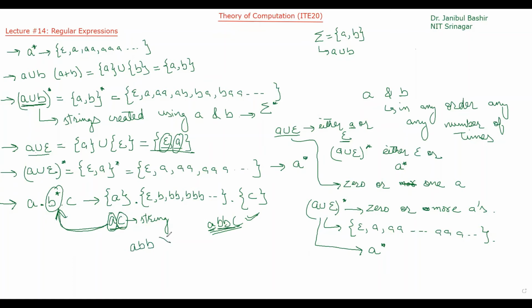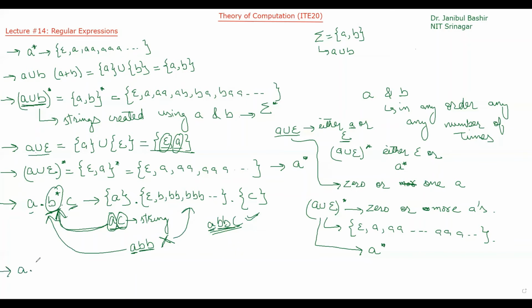No. Why? This regular expression is saying first should be A, then 0 or more copies of B, then we should have C, but there is no C. So this string does not belong to this regular expression, or we can say this string does not belong to this language.